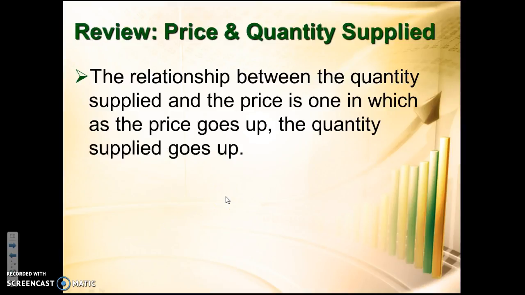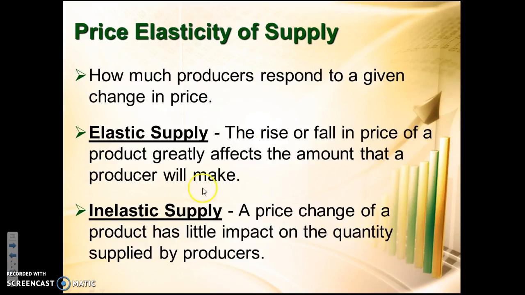All right, so another review right here. This is just the law of supply. And all it tells us is that when the price of something goes up, the quantity supplied is going to go up, right? So the higher the price, the more producers want to sell, right? And again, we've got two different kinds, right? As far as elasticity is concerned, right? How much do producers change whenever price changes, right? How much more quantity are they going to make? So when price goes up, how much does quantity go up?